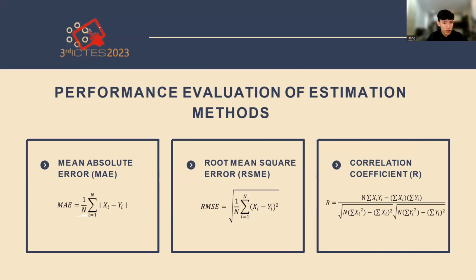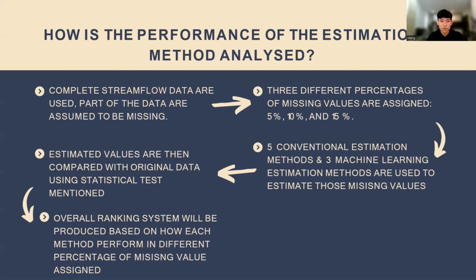First of all is our mean absolute error, root mean square error, and also correlation coefficient. So how is the performance of all these estimation methods analyzed? First of all, we'll get our complete streamflow data set from all the streamflow stations, and we assume part of the data is to be missing. So we'll assign 3 different percentages. First of all, is our 5%, 10%, and 15%.